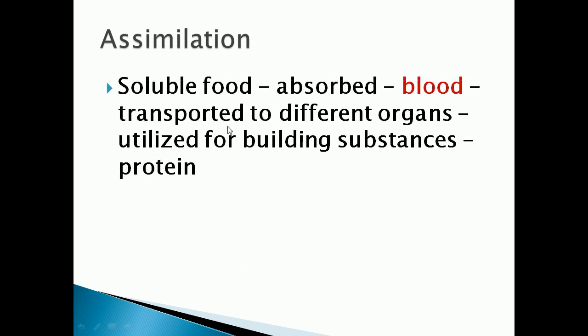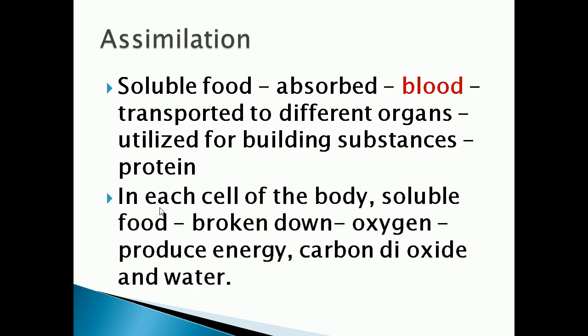Soluble food is transported to different organs with the help of blood and utilized by the body cells for building substances such as protein.